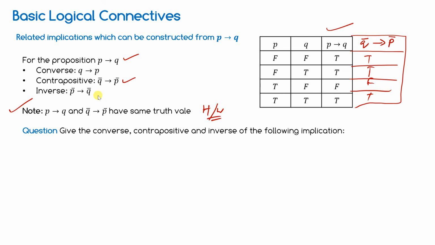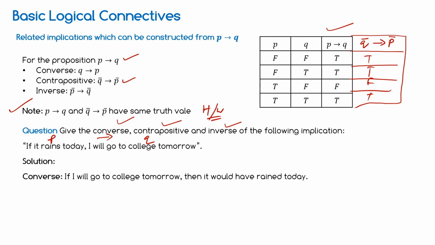Give the converse, contrapositive, and inverse of the following implication. If it rains today, I will go to college tomorrow. So this is P and this is Q. P implication Q. You have to find the converse, contrapositive, and inverse of this statement. Okay, first one is converse.